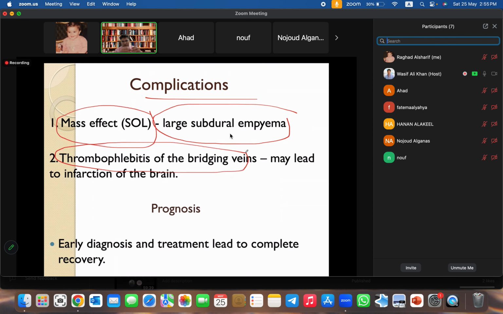What are bridging veins? We discussed in the previous lecture. So these bridging veins may develop thrombophlebitis, and because of the thrombophlebitis, the patient might develop brain infarction because of the obstruction to the outflow of the blood. So again, here early diagnosis and treatment is important.